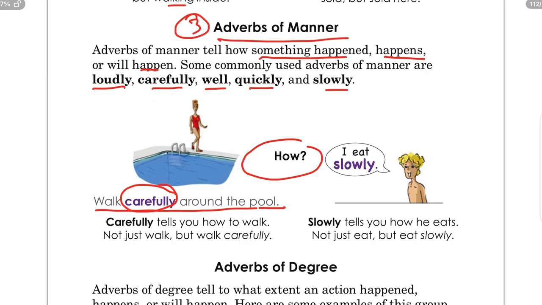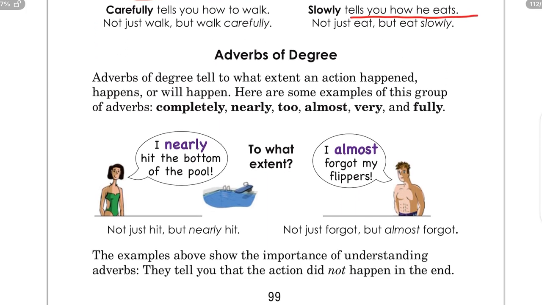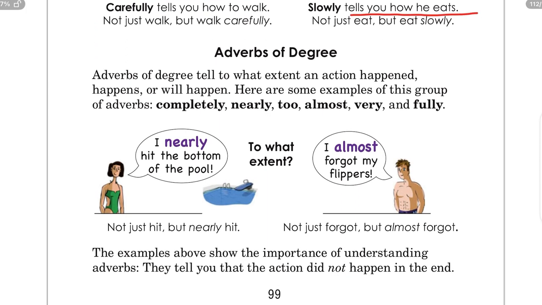I eat slowly. Slowly here is the adverb. How does he eat? He eats slowly. Slowly tells us how he eats. Not just eat, but eat slowly. The next one is adverbs of degree. So what is adverbs of degree? Adverbs of degree tell us to what extent an action happens, or will happen. For example, completely, nearly, too, almost, very, fully.